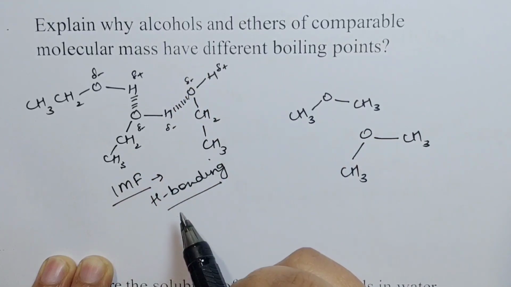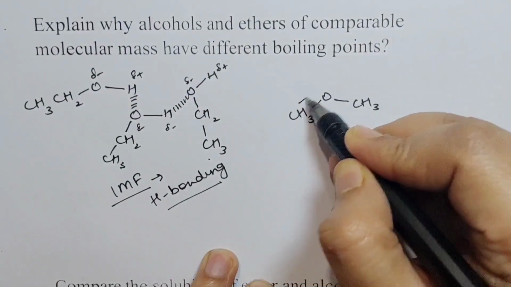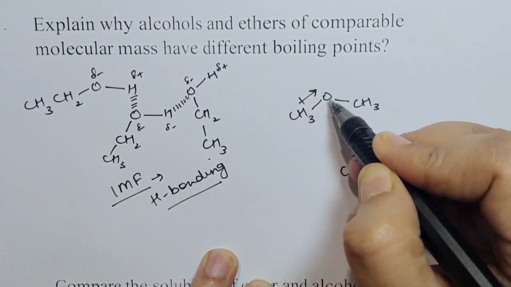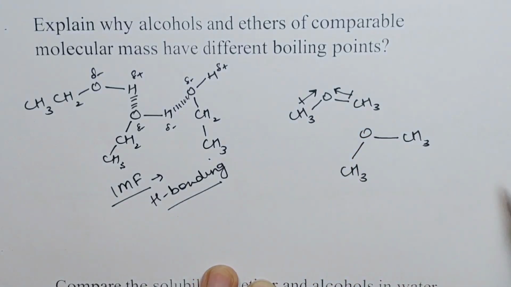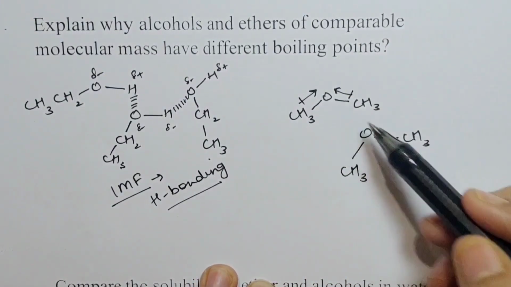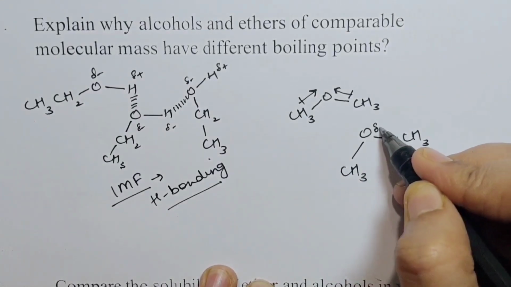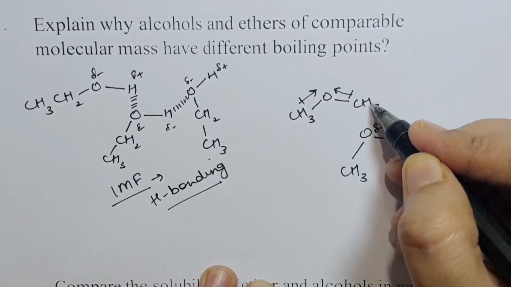When we talk about ethers, ether is polar. There's a difference in electronegativity between carbon and oxygen. So yes, ethers are polar, but there is no possibility of hydrogen bonding between ether molecules, because oxygen here is partially negative, but the hydrogens in the methyl group are not partially positive.